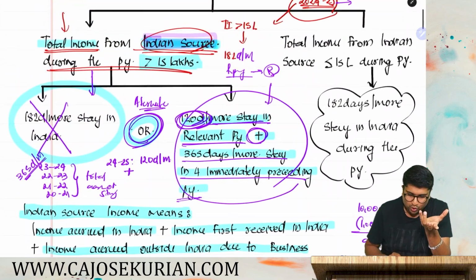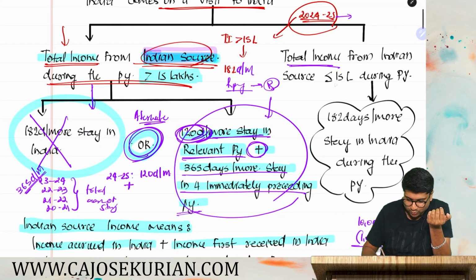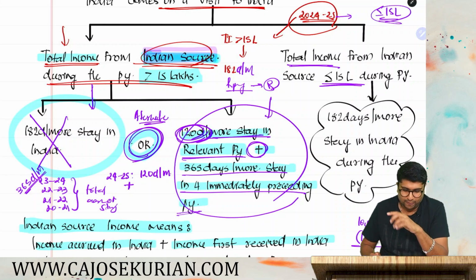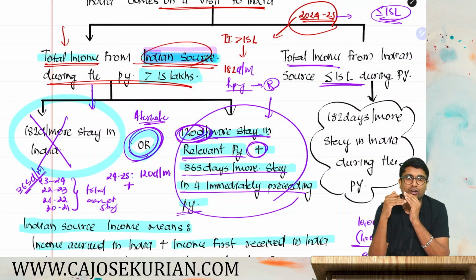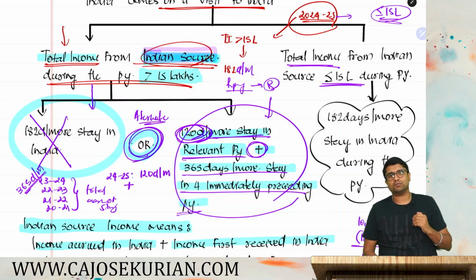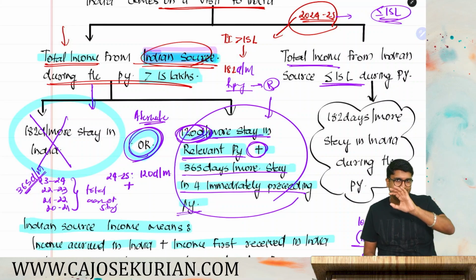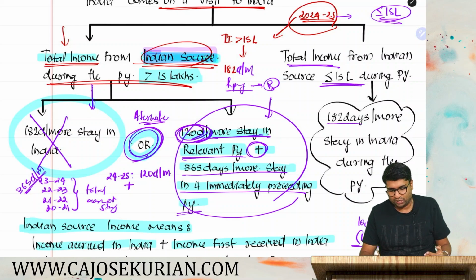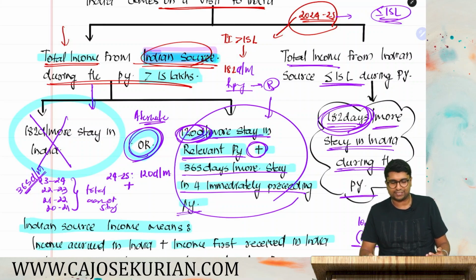Now moving on, what if his total income from Indian source does not exceed 15? That means if it is exactly or equal to 15 lakh, how to determine the residential status? Say you are an Indian citizen or an Indian origin residing outside India, comes on a visit to India, and your total income from Indian source is exactly 15 or less than 15 in the relevant PY, then what to do? In such a case, there is only one condition applicable, that is stay in India for 182 days or more. That is more than sufficient to determine the residential status.